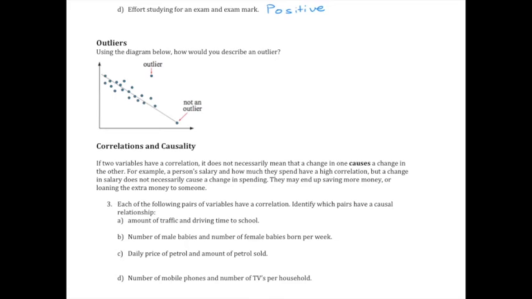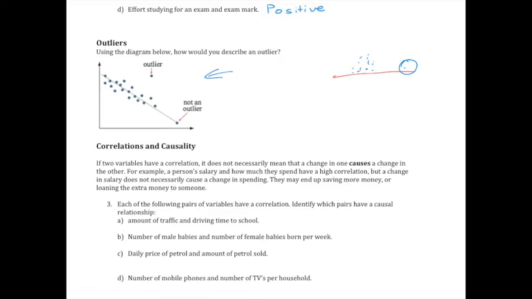Now, outliers. Using the diagram below, how would you describe an outlier? Usually we're used to a dot plot, where you'd have all these dots and then one over here, and that would be the outlier. But it works a little differently when it's two variables.